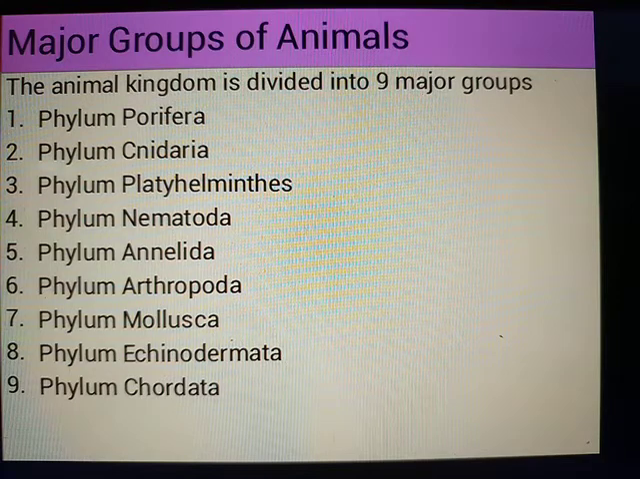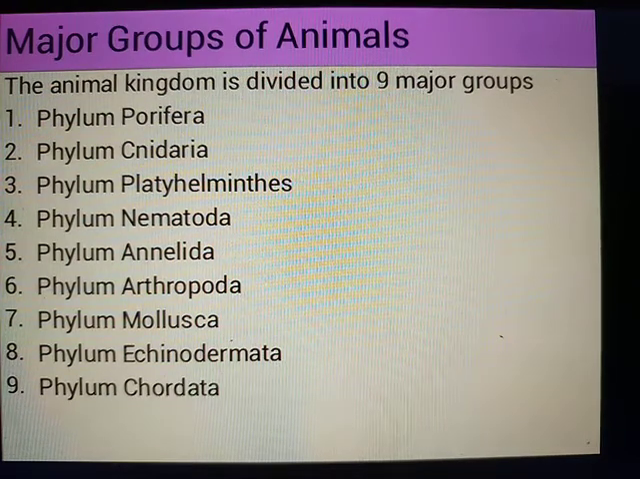So, what is phylum? Phylum is the largest group which helps us differentiate between a huge group of animals. So, here we find that a phylum is the largest division of the classification of plants and animals. Related classes constitute a phylum.